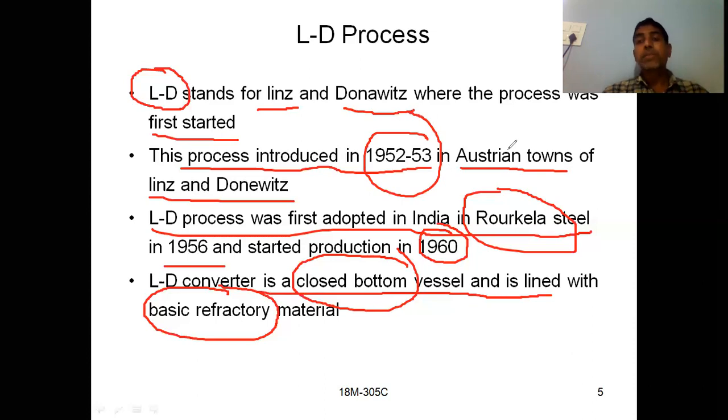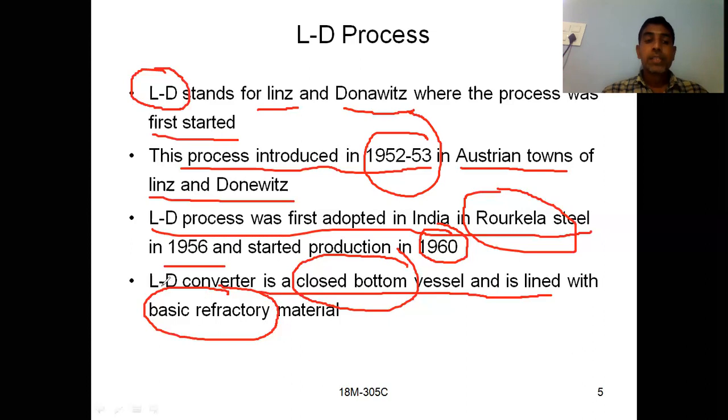So this LD process was initially used in the year 1952 and 53 in the towns of Linz and Donawitz of Austria, and later this process was used in India in the year 1956 at Rourkela steel plant and became operational in 1960. That means the construction was started in 1956 and the operation was started in 1960. After completion only, we will go for the production. So the production started in 1960.